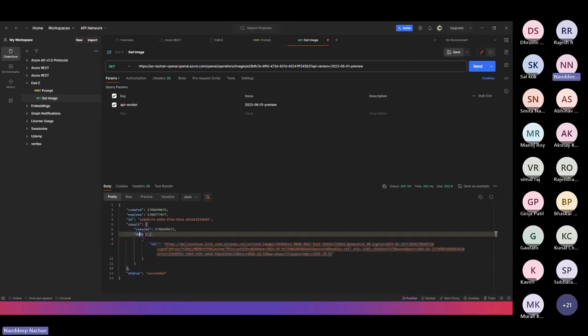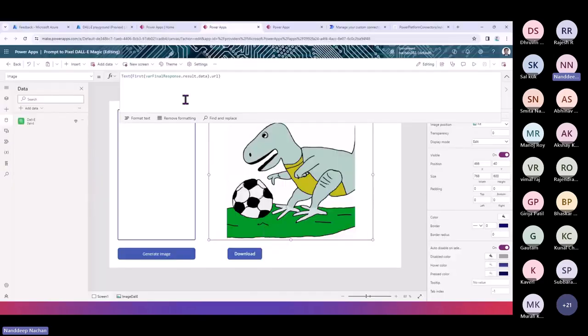Inside of that, we do have a data kind of an attribute here. Inside of that, we do have a URL, and that's the reason we do have results.data.url, which should go ahead and give us the exact URL where your image has been generated by Dolly, right? So with that, I guess that was all that we wanted to show to you.